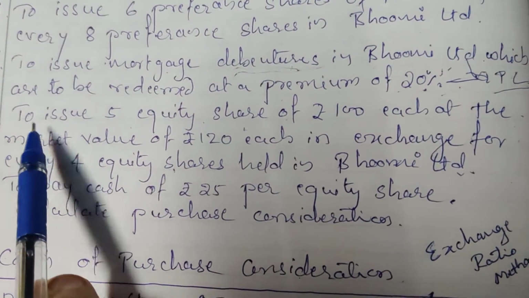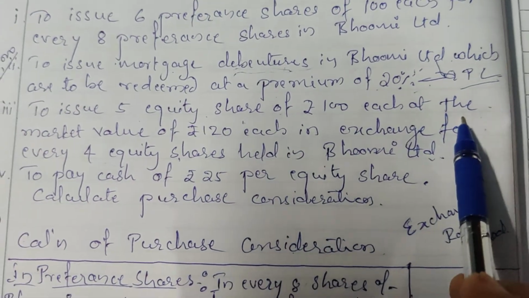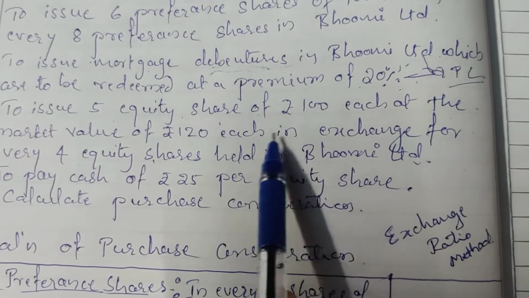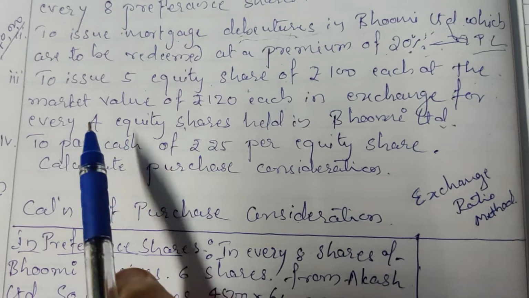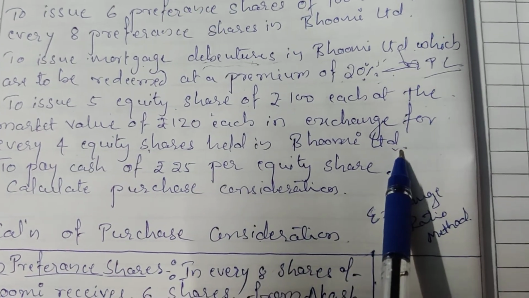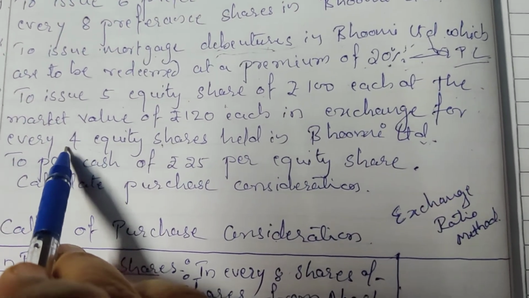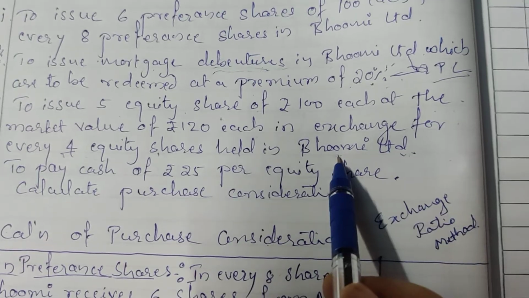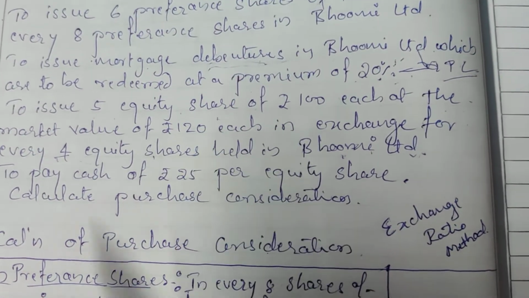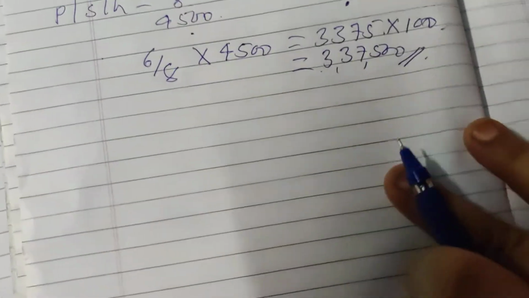Third adjustment, to issue 5 equity shares of rupees 100 each at the market value of rupees 120 each in exchange for every 4 equity shares held in Bhumi Limited. That means if equity shareholders are holding 4 shares in Bhumi Limited, they will get 5 equity shares in Akash Limited.